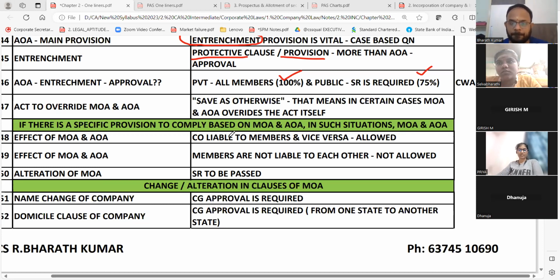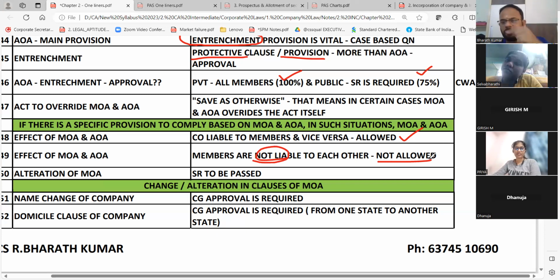What is that? Company is liable to members and vice versa is allowed. But instead of one member, another fellow will not be liable. That is not allowed. So if this member wants to go against another member, he cannot take a fraud or a penalty. So members are liable to company, companies are liable to members.